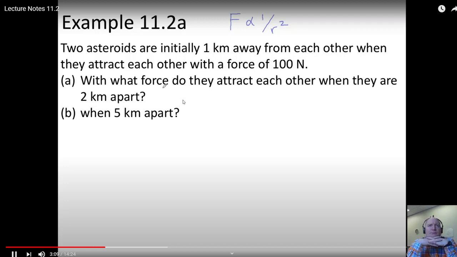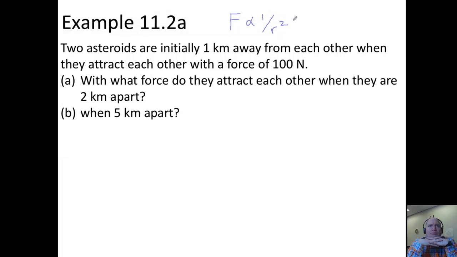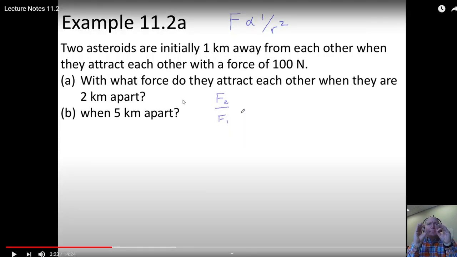Keep in mind that the force is inversely proportional to the radius squared. Well, then we can say that the ratio of forces, force 2 over force 1. Okay, I'm just going to make a prediction here. I haven't looked ahead. There is a math trick that's going to be done here, right?